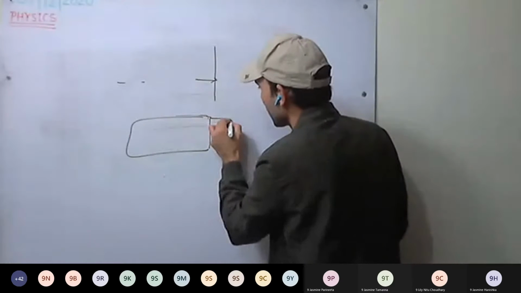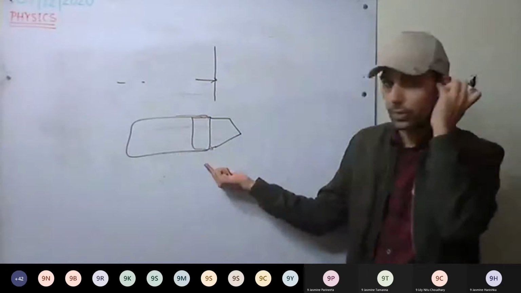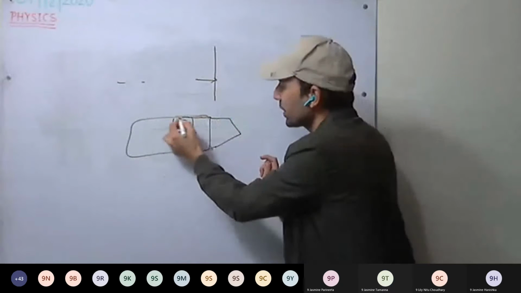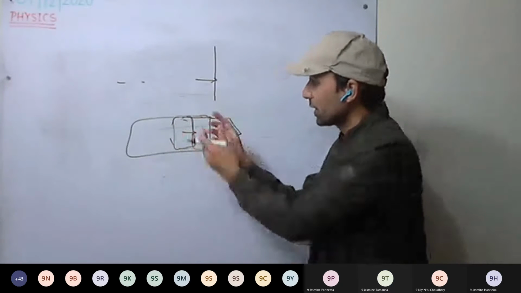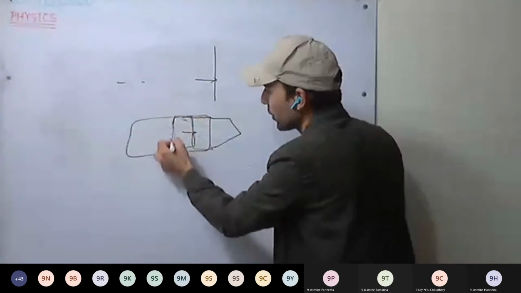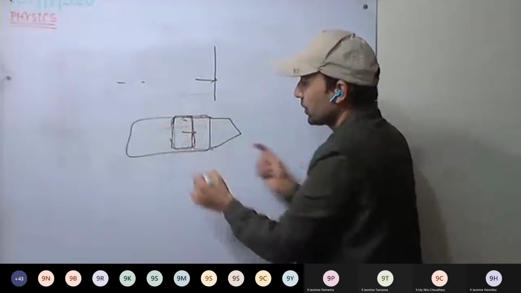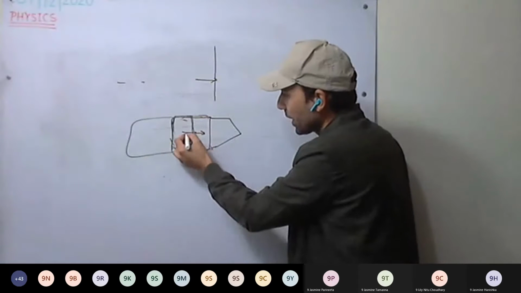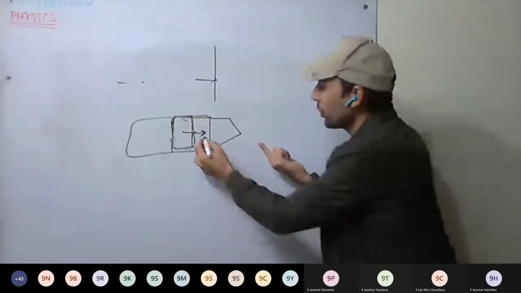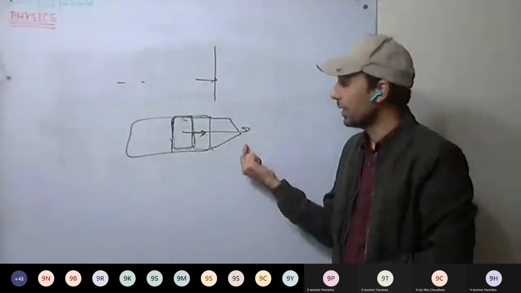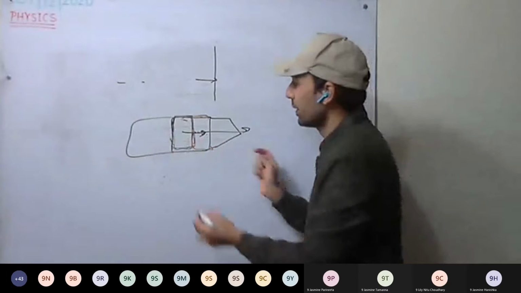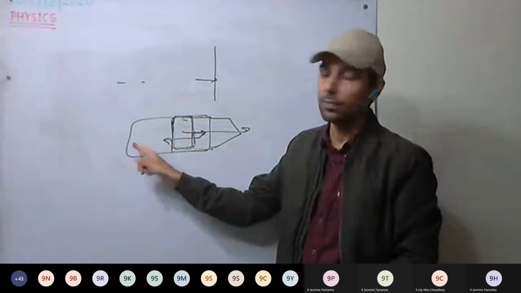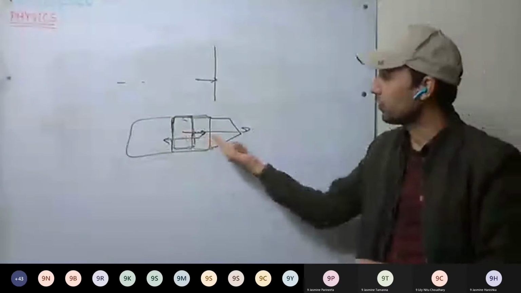Here we have the bullet. When the gunpowder burns out, it tries to expand. High temperature and high pressure build up in the nozzle of the gun. Now it tries to expand, so where can it move? It will apply force on the bullet, and the bullet will move in the forward direction. In turn, a reaction force is applied. The bullet in turn applies force on the gun, and it recoils back with the same force.